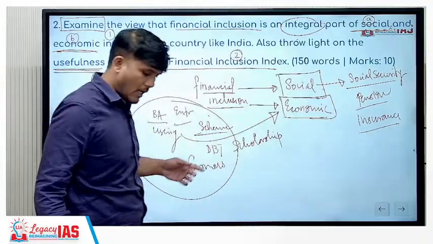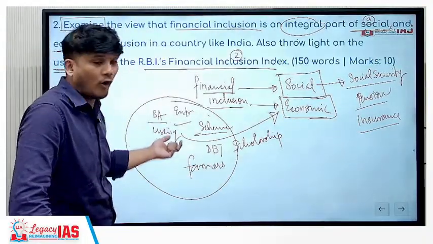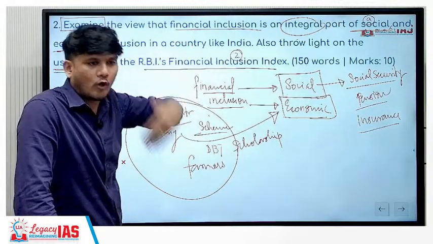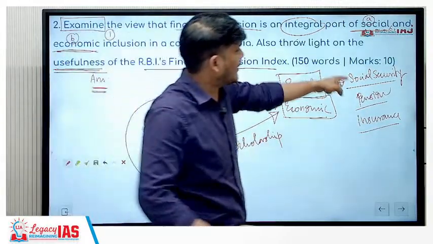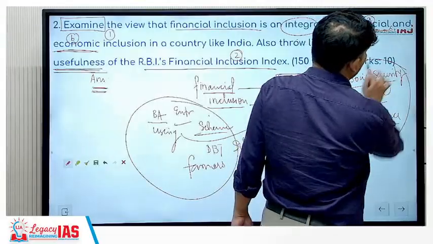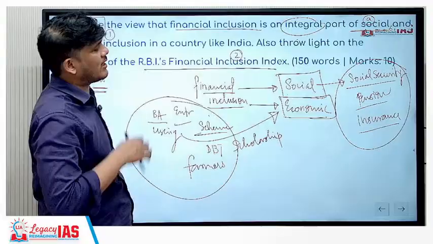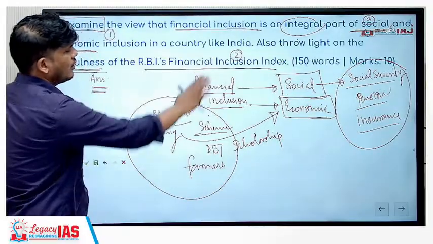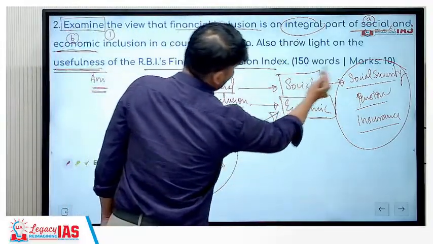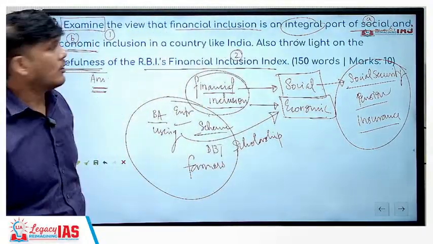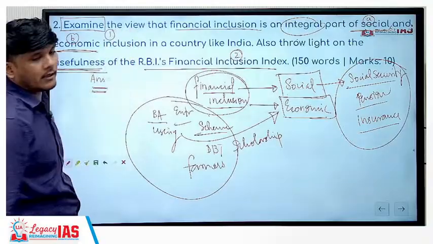See, these schemes are basically with respect to economic aspects, doing entrepreneurial things or getting credit to do a job, to do work. And in the social one, you will have social security, pension, etc. for your old age, elderly, socio-economically backward sections of society, for females, children, etc. You can talk about that. Hence, for this also to be implemented, financial inclusion is needed. So that will be the first part of it.